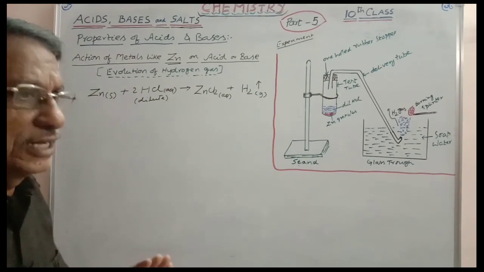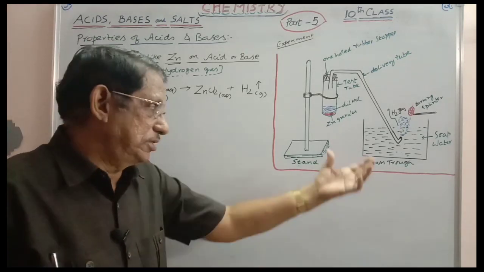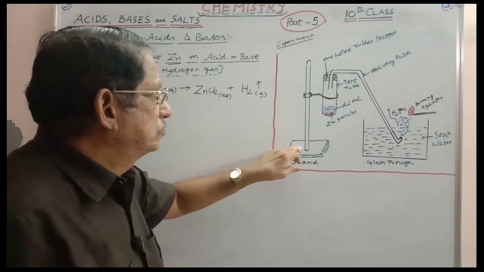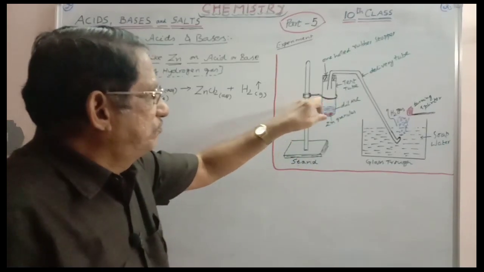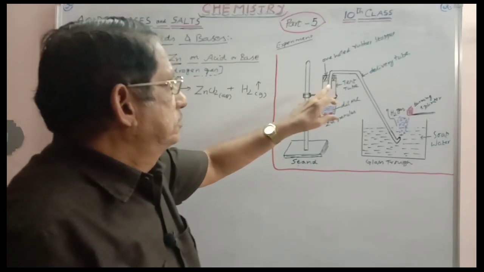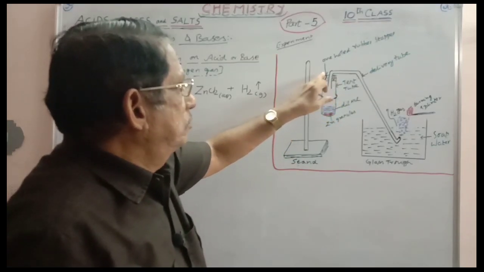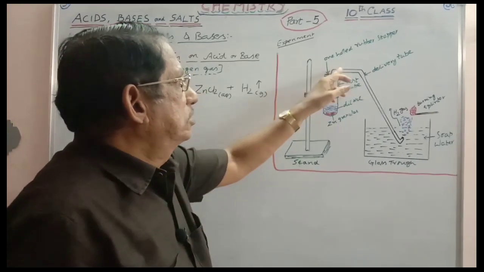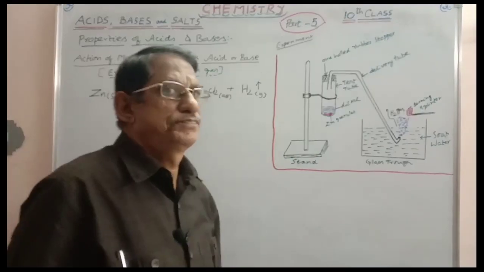And this can be shown experimentally. These are the experimental details. This is the retort stand to which a test tube is fitted, and it is fitted with a one-hole rubber stopper through which a delivery tube is passed.